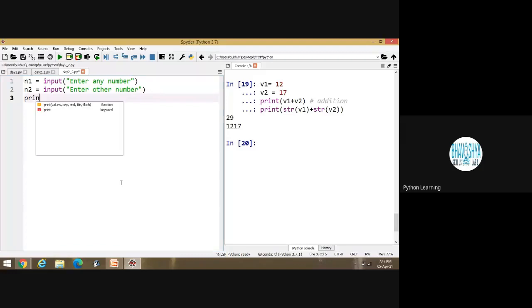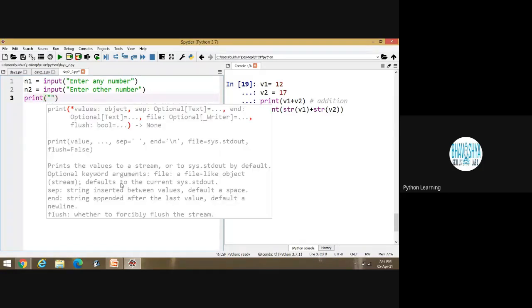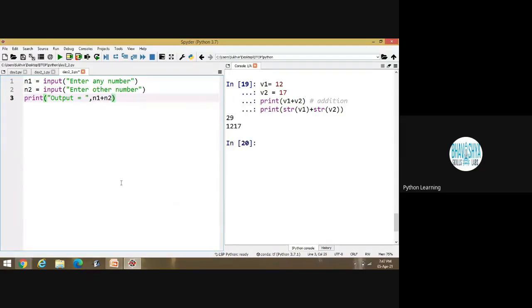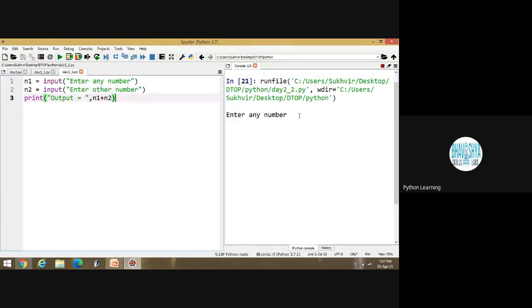Suppose I am writing here print, in double quotes, output is equal to, then N1 plus N2. Is it okay? Suppose I am entering the data from the user side. Enter any number, suppose I enter 7 here. Enter other number, suppose I enter 8. The output is equal to 78. Look at the output now.